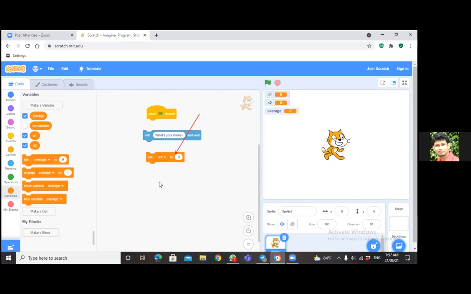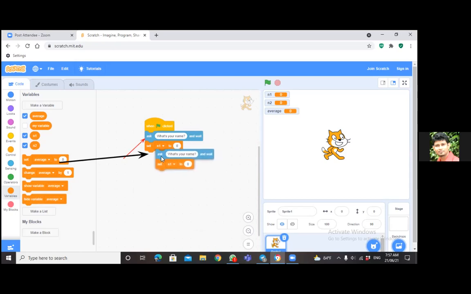Then just attach this. Right click and get a duplicate, the easiest way. Right click on the blue one and duplicate the first one. Just bring it down, keep it there.